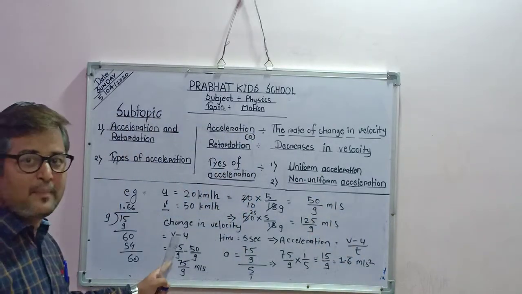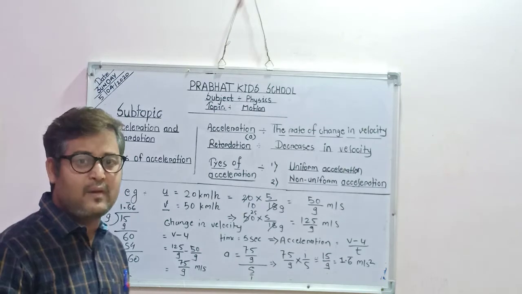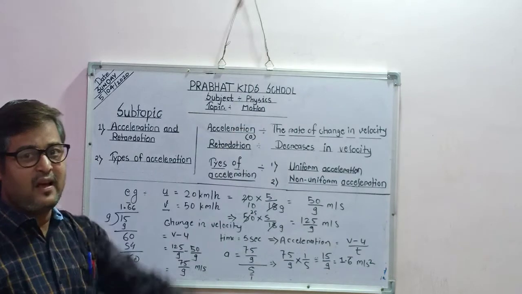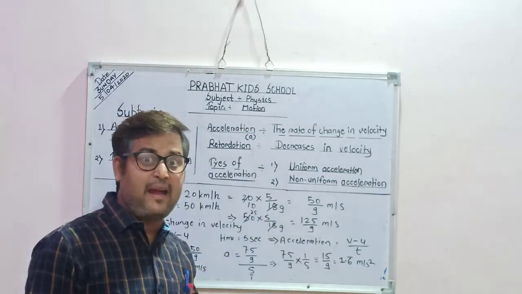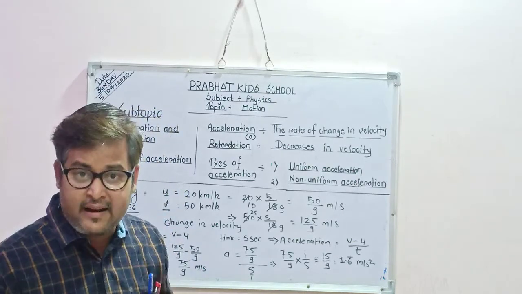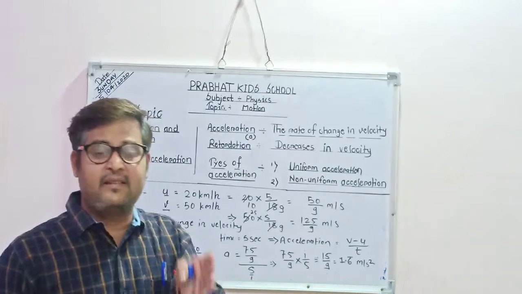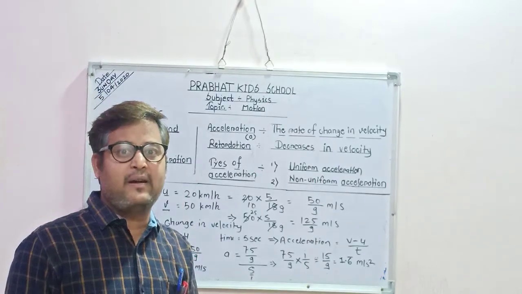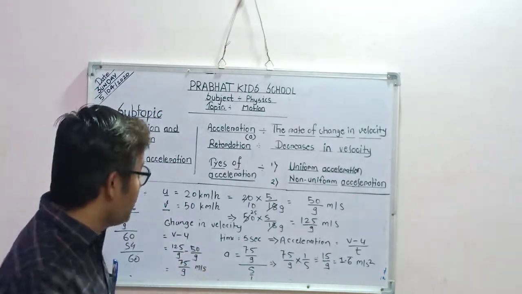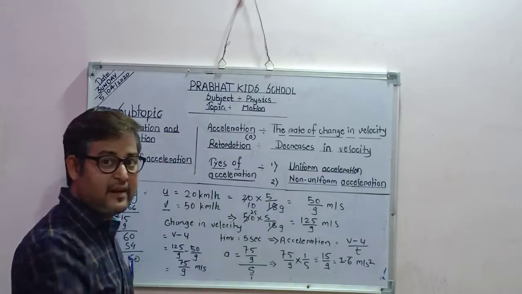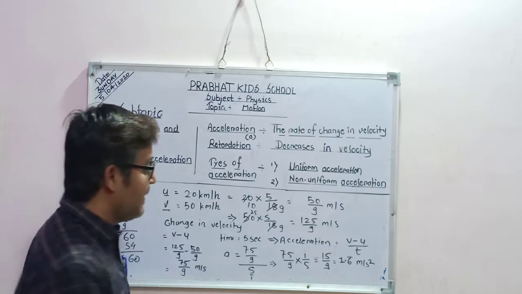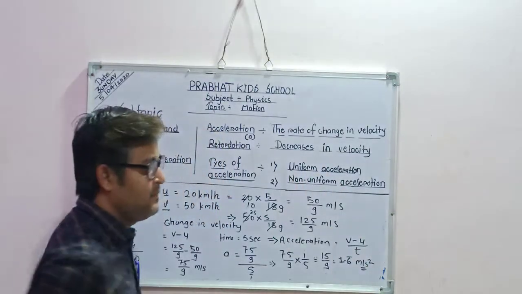So this is the problem related with acceleration. In a simple way you can understand acceleration very well. Acceleration means, student, the rate of change in the velocity. The velocity is changing, but at what rate? That new term is called acceleration. Acceleration is associated with the velocity. That's why acceleration is a vector quantity. It is denoted by the small letter a. And the SI unit of acceleration is meter per second square.